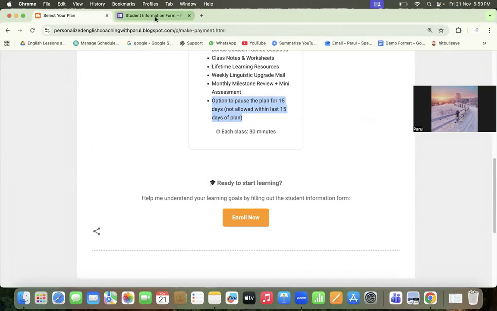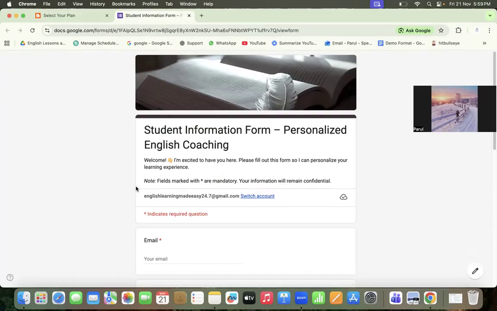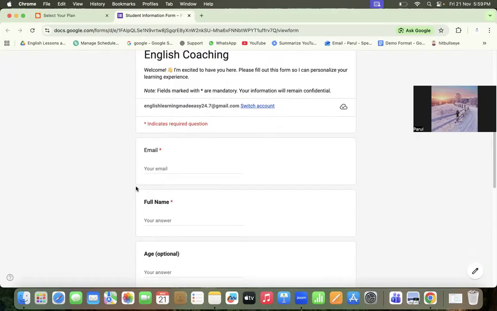Enroll now is necessary to actually get the information regarding your goals, what you want to focus on during the classes, and also it helps me schedule your classes accordingly, right? And once you have selected the plan, you have to click on enroll now. You can go through the information given in the pages, and let me also show you how this specific enrollment page will look like. What is the information that will be asked from you?